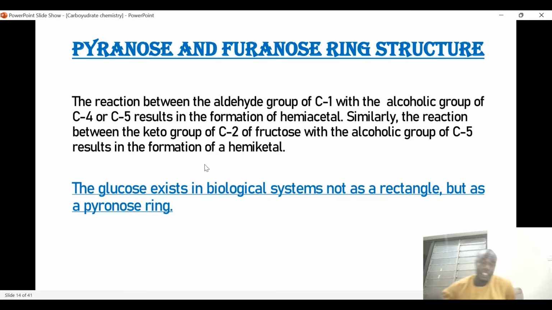So glucose exists in biological systems not as a rectangle but as a pyranose ring.